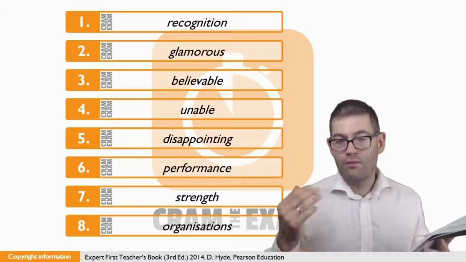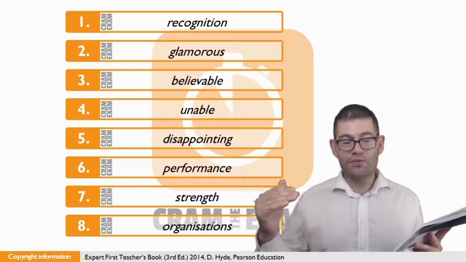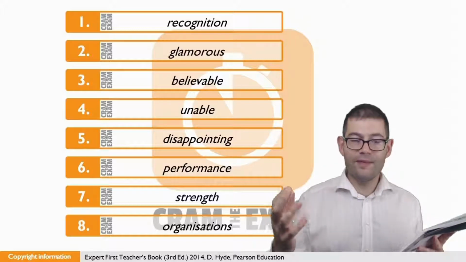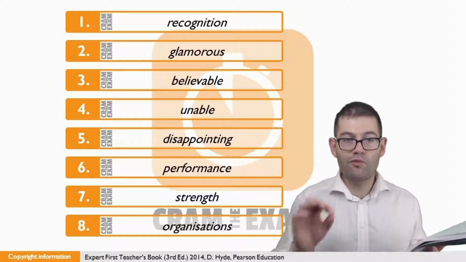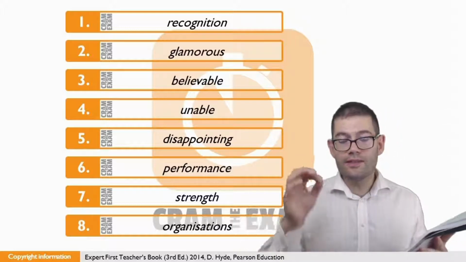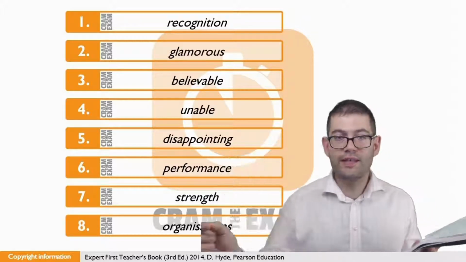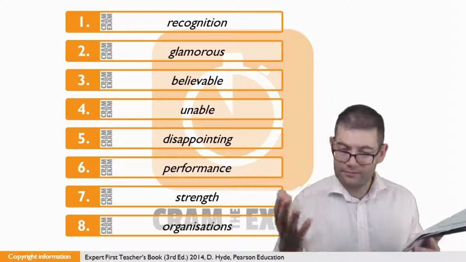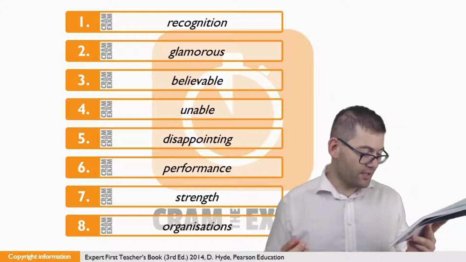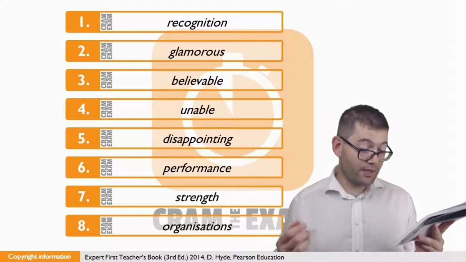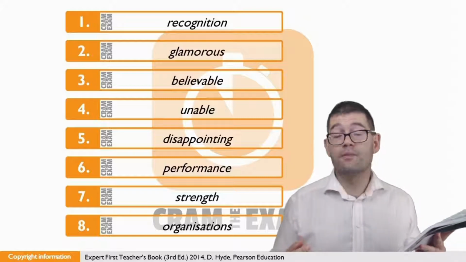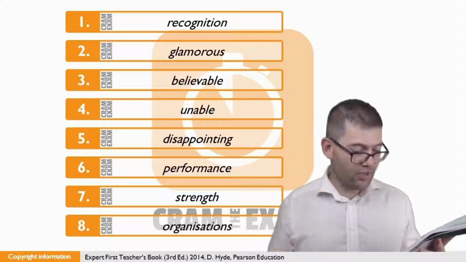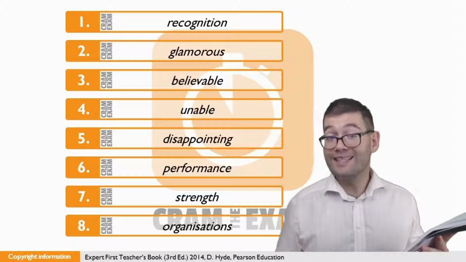Question number 5, once again, we've got the gap before the noun. First clue that we need an adjective. Just before the gap, we've got 1 or 2. These are quantifiers which quantify films. The question is, what kind of films? Hence, the adjective. So if we have a look at the stem word, it says disappoint, which is the verb form. The adjective form that we need is disappointing.